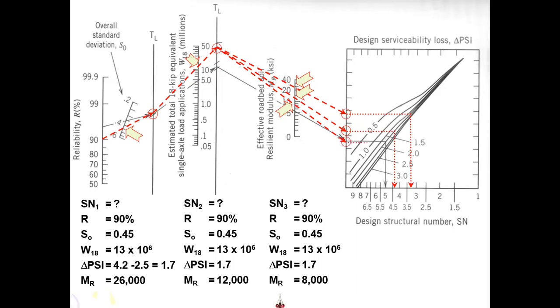Remember, SN3 will be higher than SN2 and SN1 because SN1 is composed of 2 layers, SN2 composed of 3 layers, SN3 composed of 4 layers. That's why the last number SN3 will always be more than SN2, and SN2 will always be more than SN1. This is a conceptual check of your problem. You will never find SN1 more than SN2 and SN2 more than SN3. SN3 is always the highest number. That's how you find this.